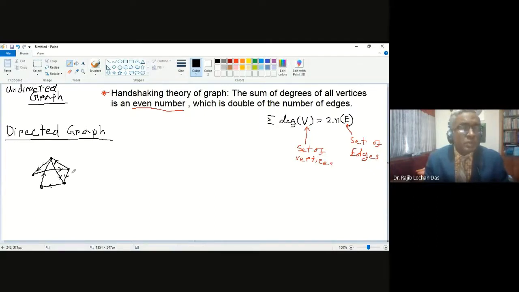So this example is directed simple graph, or simple directed graph, and sometimes it is also called digraph. So if it is digraph, then it means directed graph. So if it is digraph, then you will say simple digraph. So simple digraph means this example, directed and simple.